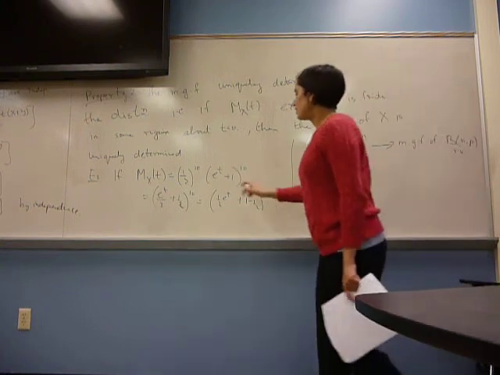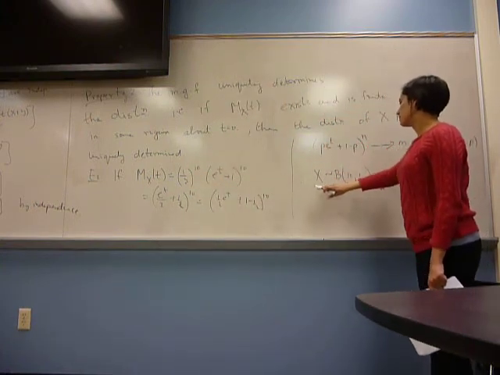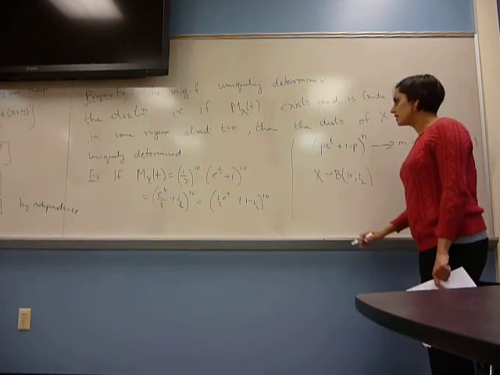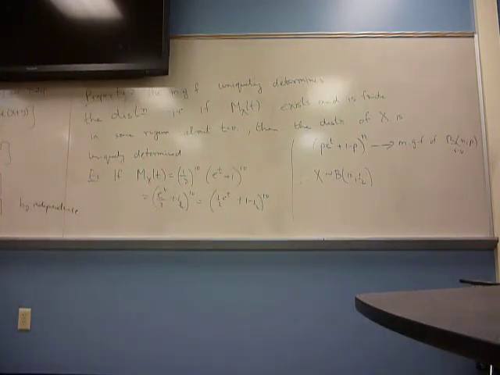So if we know the moment generating function is this, then we know that this is the only possible distribution X can have. It cannot have any other distribution. That's what I mean when I say that it's uniquely determined by the moment generating function. So two different distributions cannot give you the same moment generating function. So if you can identify the moment generating function as corresponding to a certain distribution, you know what distribution X has.